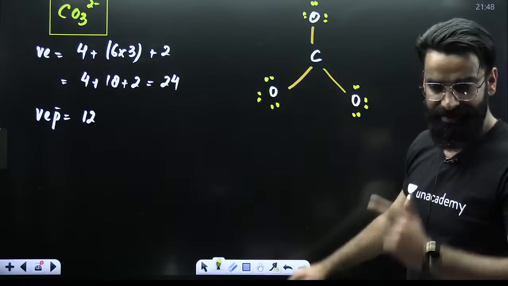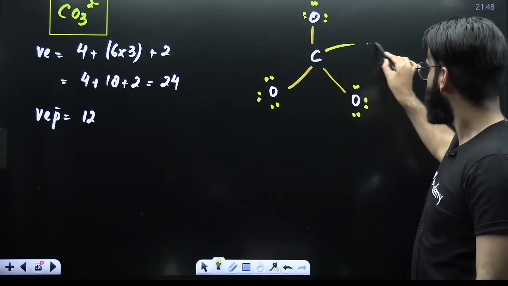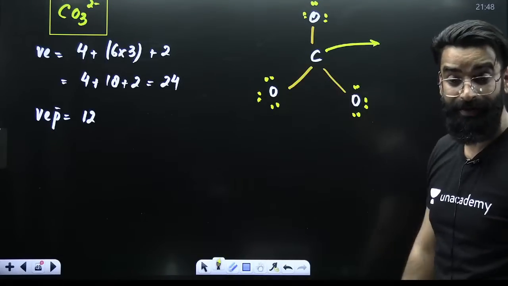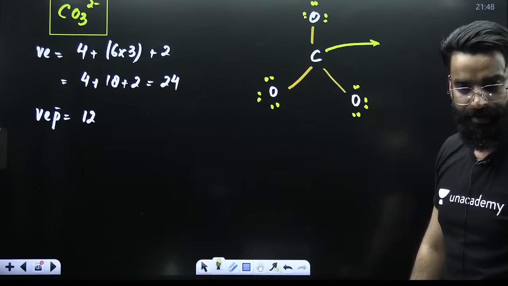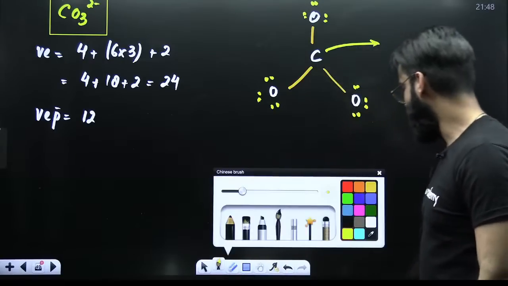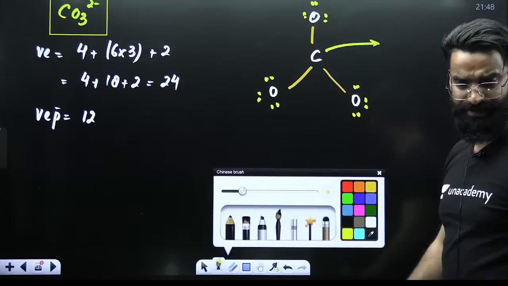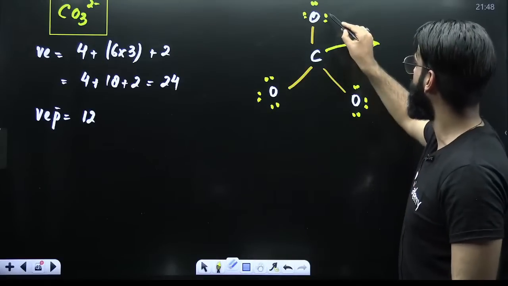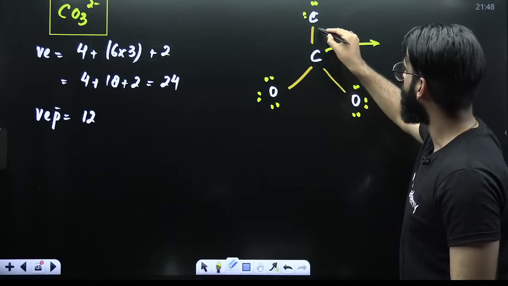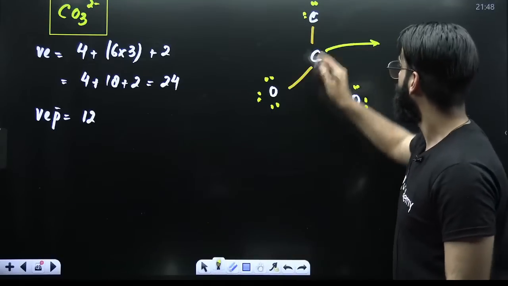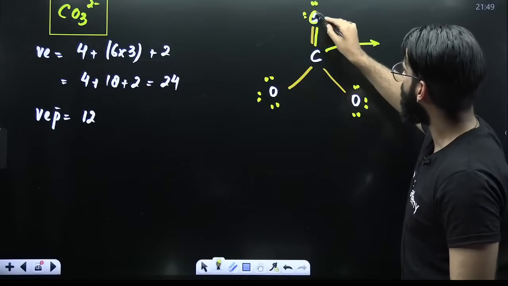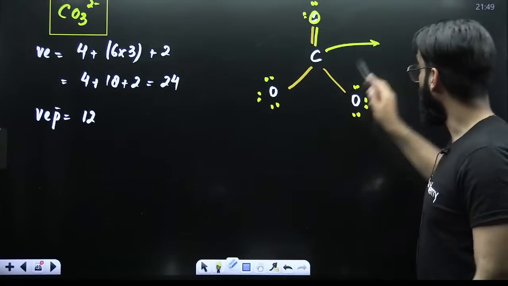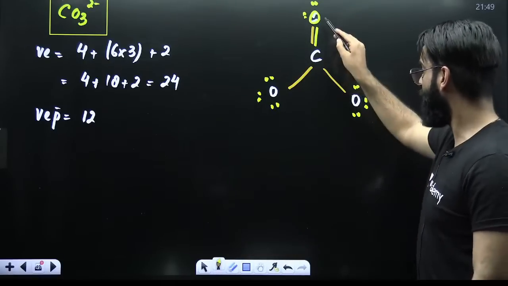But is the octet of this carbon complete? Check it out. Octet of carbon is not complete yet. So what do I need to do? It has got 2, 4, 6, 6 valence electrons. How many does it need? 8. So out of any oxygen, remove one of the lone pairs. For example, you are removing one lone pair here. And instead of this lone pair, put a double bond. So what did I do? Put a double bond. Octet of this oxygen is also complete. Octet of this carbon also got completed. Now it's not necessary that you remove from here only. You could have removed from here.